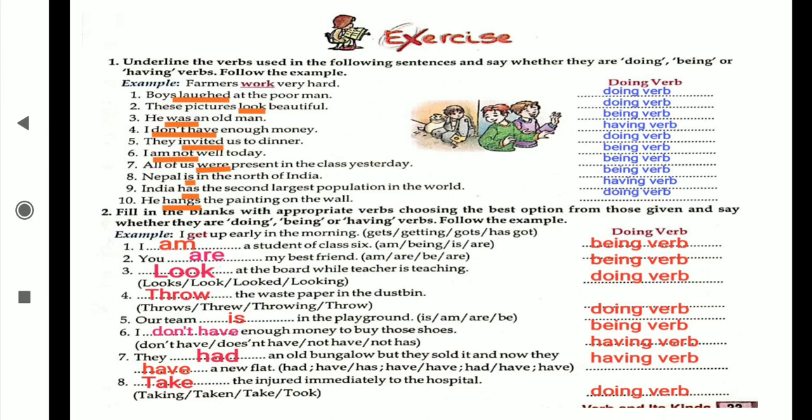And the last one: take the injured immediately to the hospital. Take is the main verb, V1, and this V1 goes for which category? Doing verb category. I hope that by both questions you understood what a doing verb is. Doing verb means main verbs. Being verbs means am, is, are, was, were, and the having verbs are have, has, had. This goes for the having verbs.